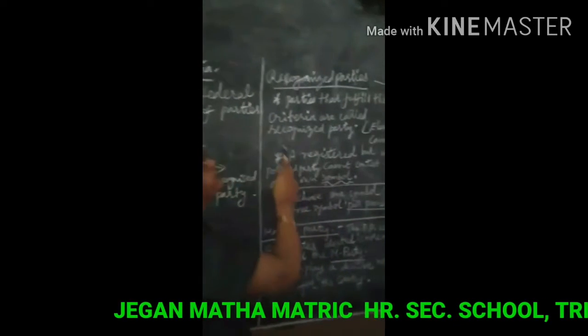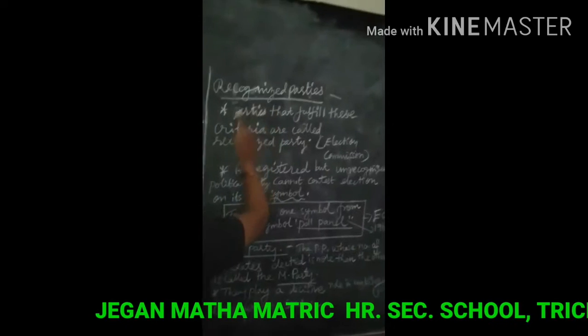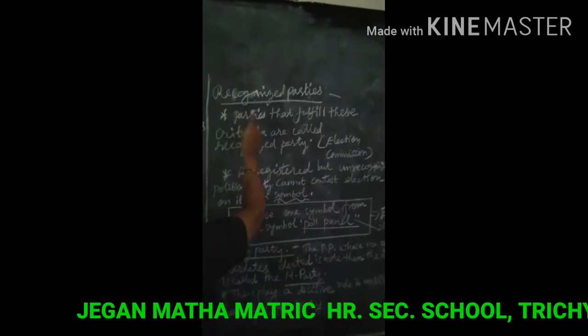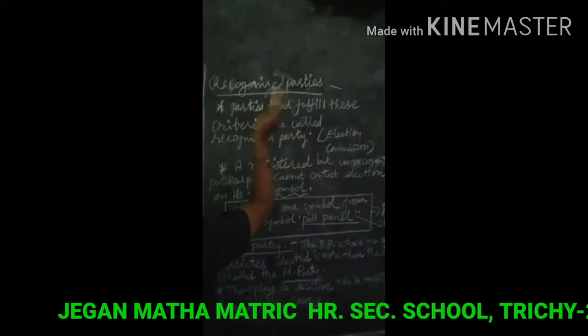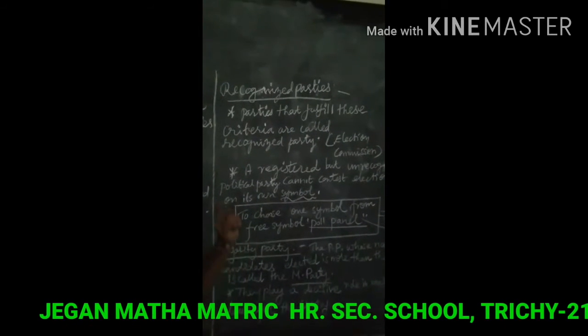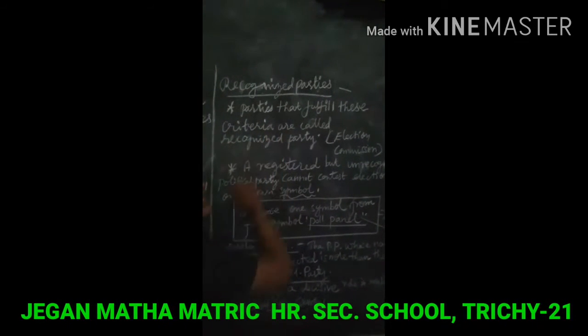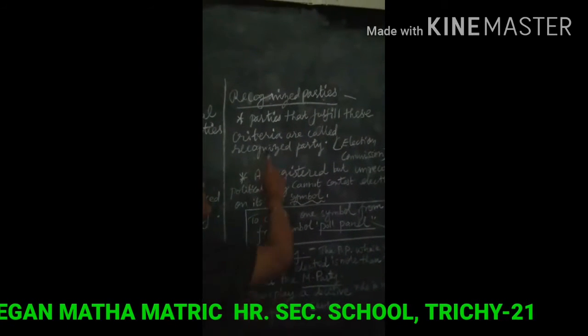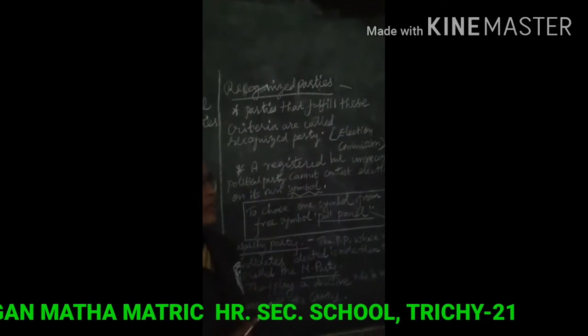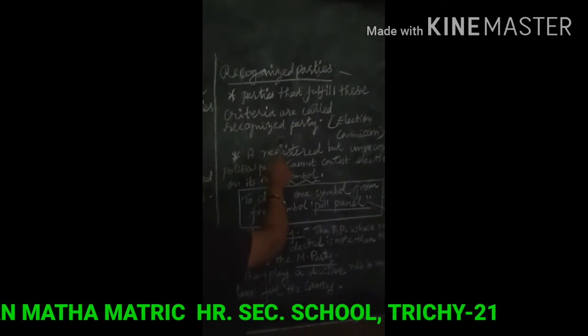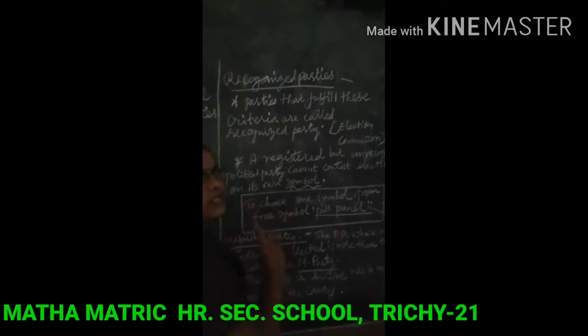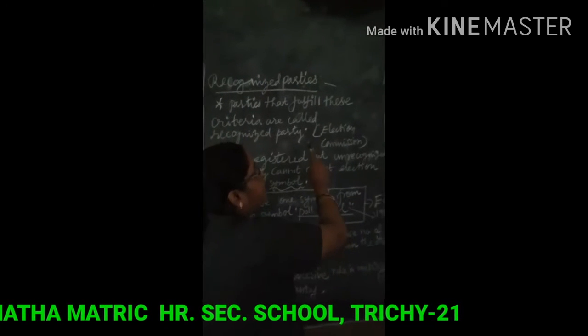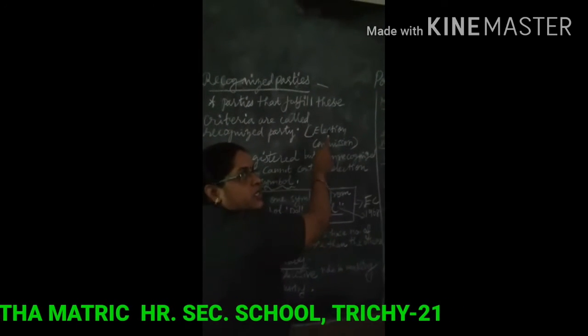And next, let us discuss the topic recognized parties. Parties that fulfill these criteria are called recognized parties. Such a party is given a unique symbol by the Election Commission.